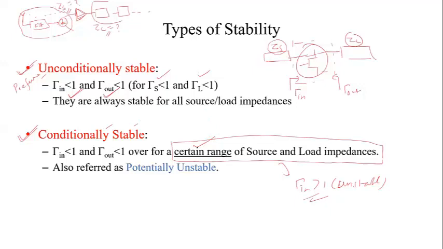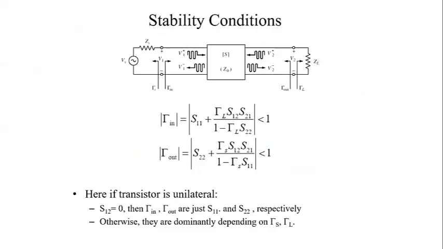But here there is no condition. You choose any values of gamma S and gamma L, still it is less than 1. So the transistor, or the entire amplifier, will be stable. So that is what is expected. So how to check whether the transistor is stable or not?